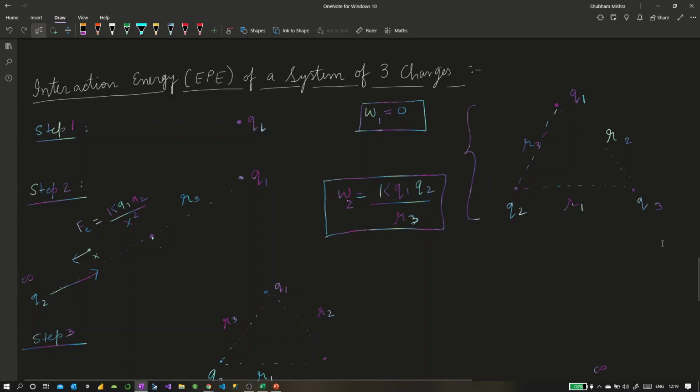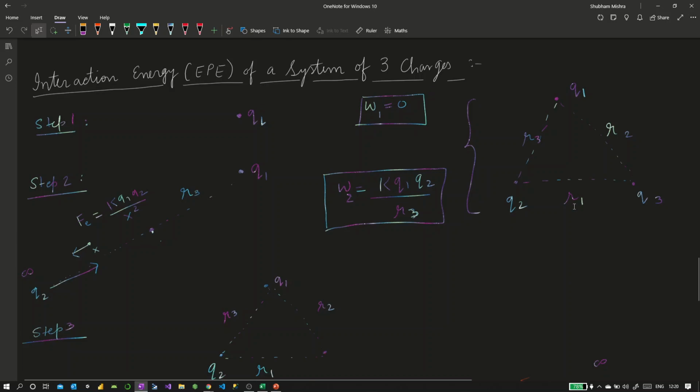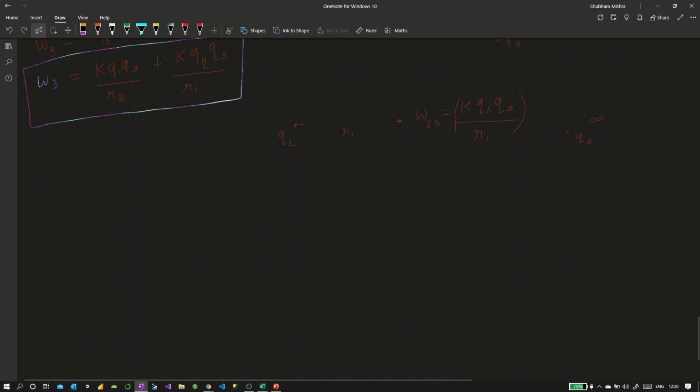Okay, so we have done some work on this system to bring it to the current configuration, and the work which we have done would not go waste because the electrostatic force is a conservative force field, and the work which we do in this field gets stored in the form of potential energy, and that potential energy is called the interaction energy of the system or the electrostatic potential energy of the system.